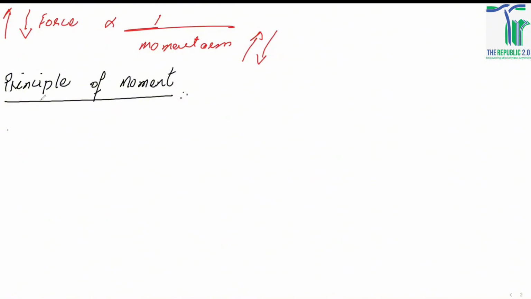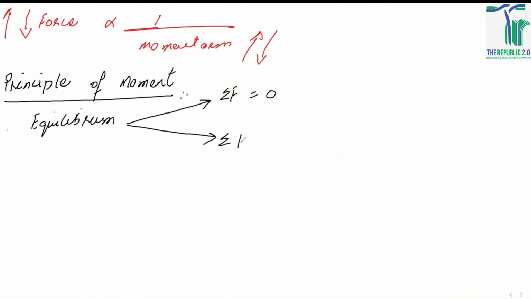Now, before talking about the principle of moment, we need to talk about when a body is said to be in equilibrium. A body is said to be in equilibrium if it satisfies two conditions. The first condition is that the summation of forces acting on an object should be equal to zero, and the summation of torques acting on an object should be equal to zero as well. So these are the two conditions for equilibrium: there should be no resultant force and no resultant moment.